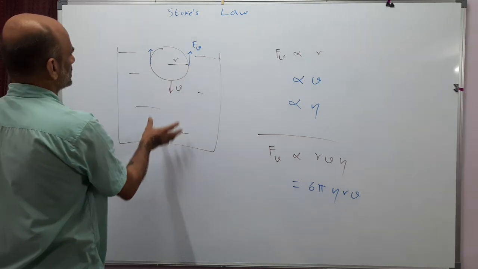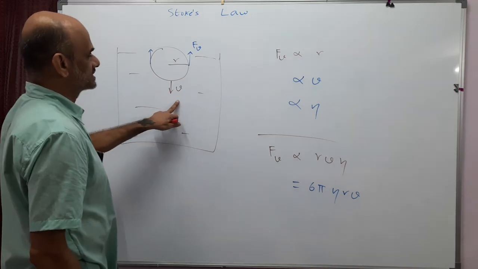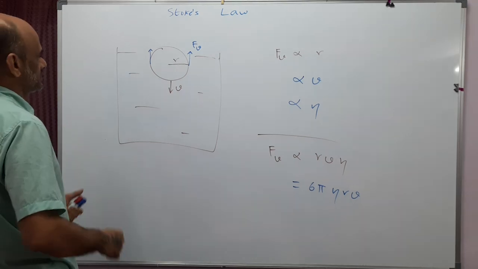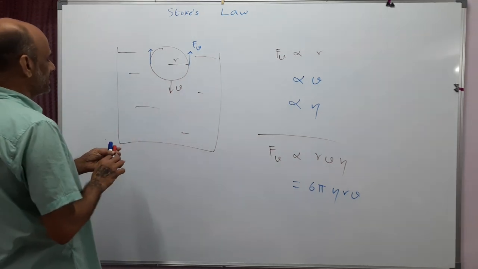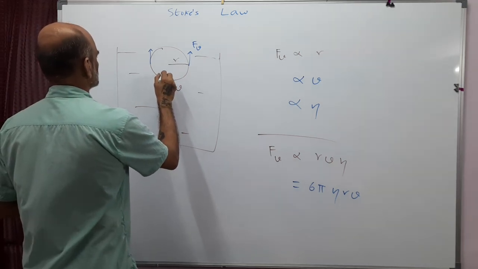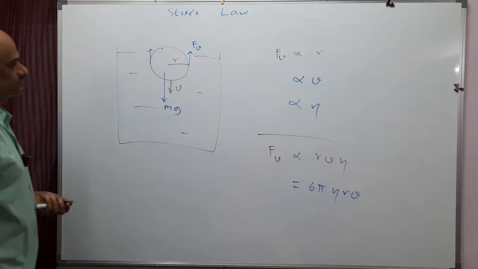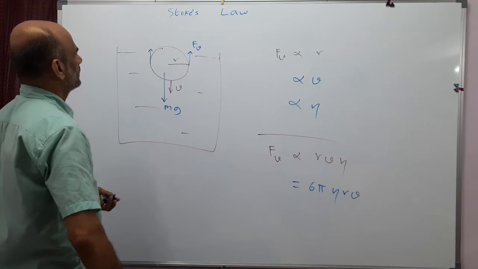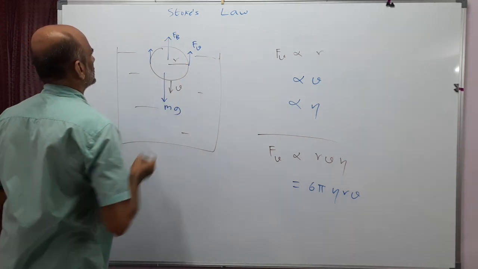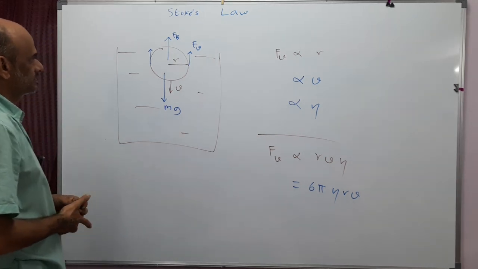And as it keeps moving down, the velocity will keep on increasing because there is a force downwards. But as the velocity keeps increasing, the viscous force will increase. So at some stage, the velocity will saturate. So the forces acting on the sphere are, one, the weight of the sphere, mg, and the upward force, the viscous force, which is slowing it down. Another force there is the buoyancy force. An object immersed inside the liquid will have an upward buoyancy force.